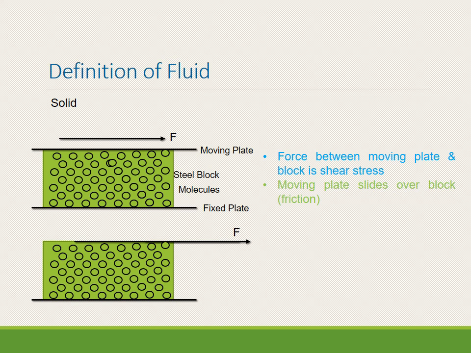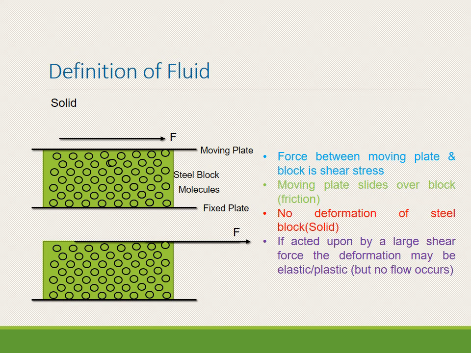If you apply a very large force, it could deform elastically or plastically, but it will not flow. So the deformation of a solid object requires a very large force, and there could be elastic or plastic deformation, but flow will not occur.